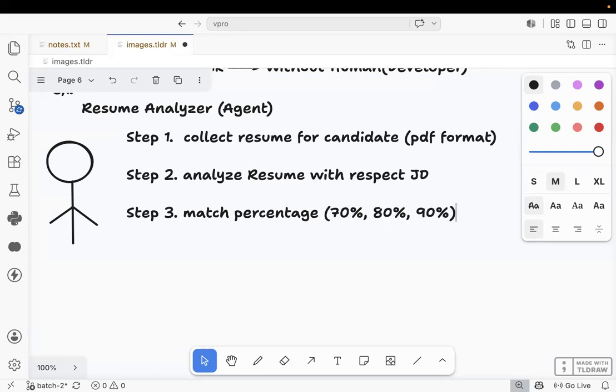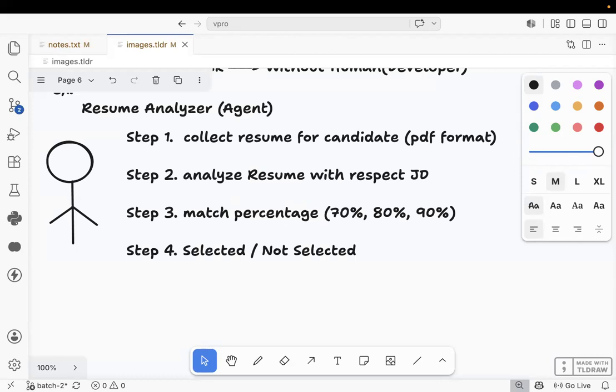So some match percentage is there. And after that, the agent will tell selected or not selected. Fine. Is this a clear-cut flow or not?